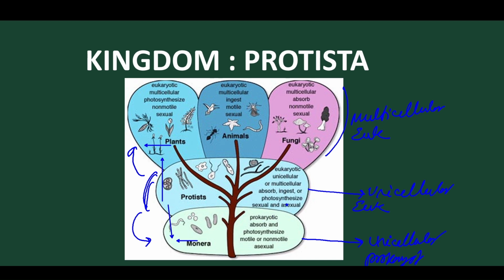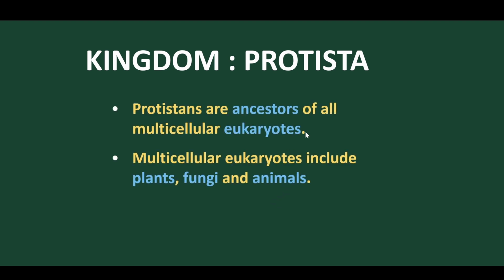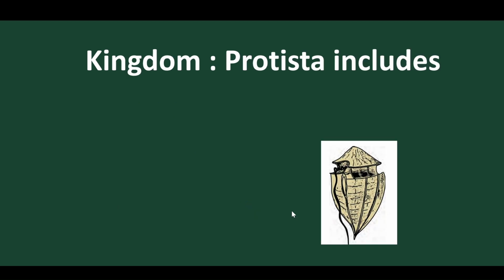Got it clear? So this is how Protista is regarded as the most diversified kingdom. Now let's discuss its general character. We have discussed that Protista are the ancestor of all eukaryotes, and multicellular eukaryotes include plants, fungi and Animalia. Let's discuss what Protista include, which groups of organisms are included in this kingdom.